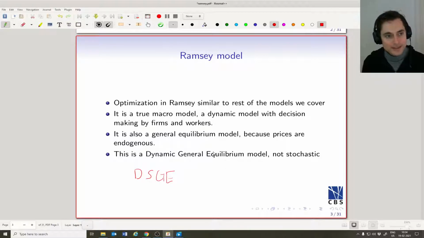So why isn't this a DSGE? It's not going to be stochastic. Households will be able to make a decision about the entire future path of their consumption and savings starting at time zero. The household makes a decision at time zero, and that decision will describe the future of the economy forever. Stochastic, as you may know, means random. So there will be no random shocks. Everything will be predictable in this economy.